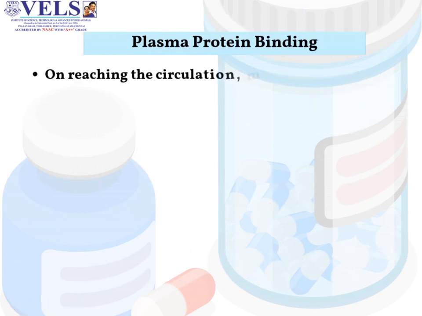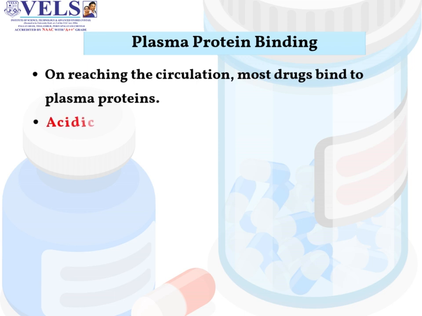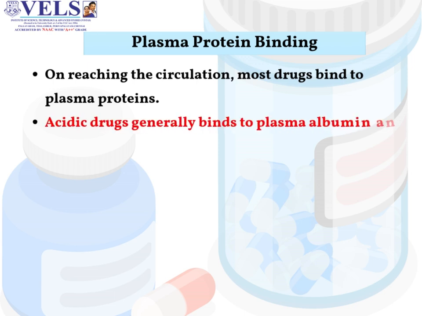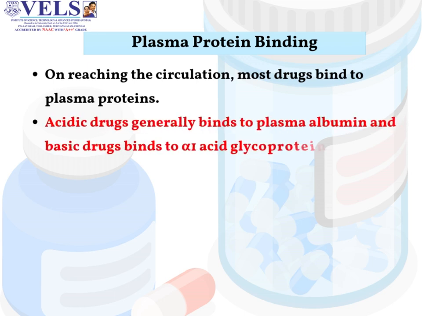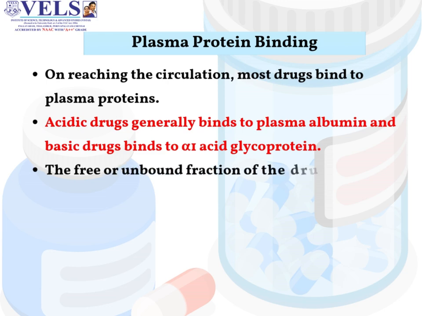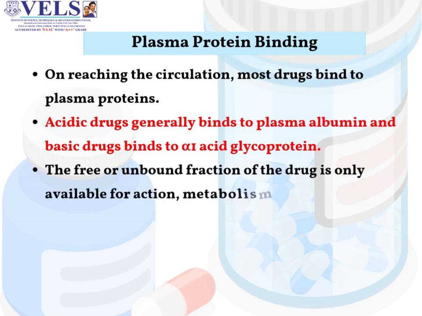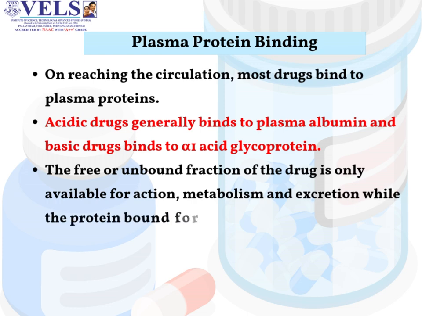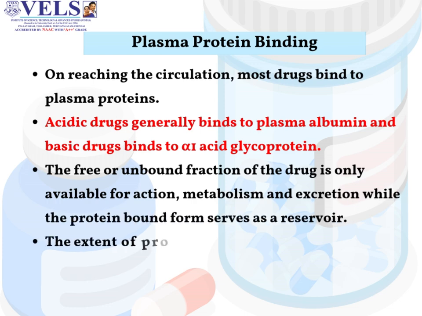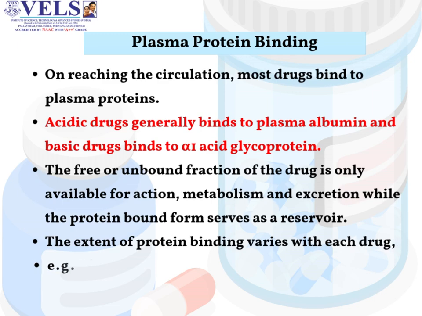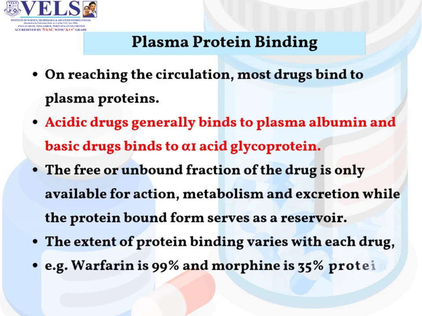The next important criterion in drug distribution is plasma protein binding. On reaching the circulation, most drugs bind to plasma proteins. Acidic drugs generally bind to plasma albumin, and basic drugs bind to alpha-1 acid glycoprotein. Only the free or unbound fraction of the drug is available for action, metabolism, and excretion, while the protein-bound form serves as a reservoir. The extent of protein binding varies with each drug. For example, warfarin is 99% and morphine is 35% protein bound.